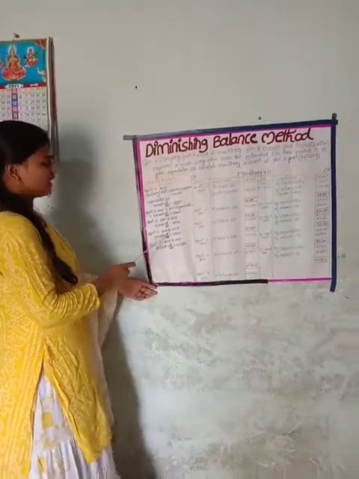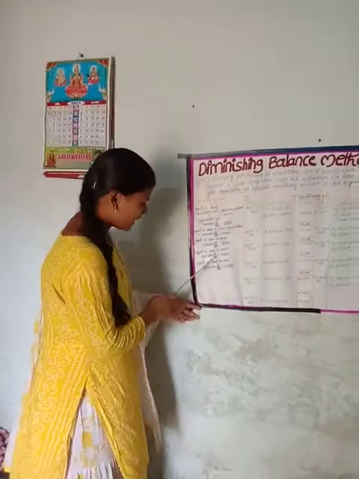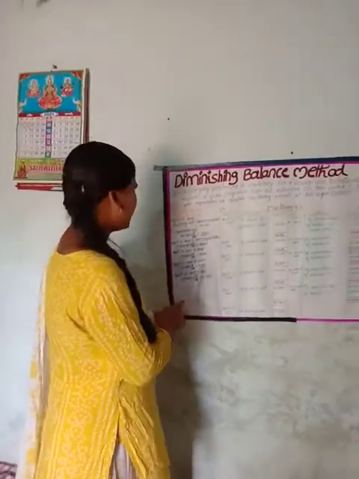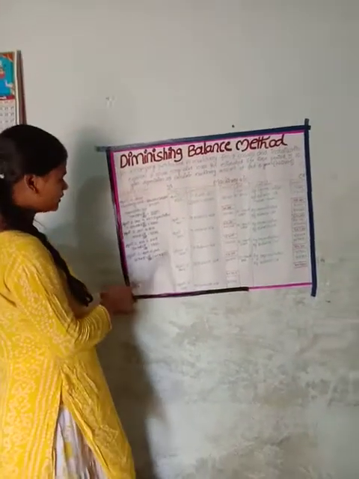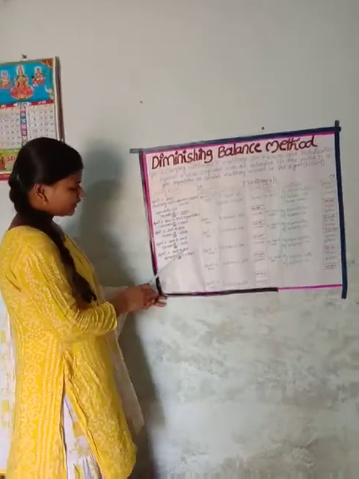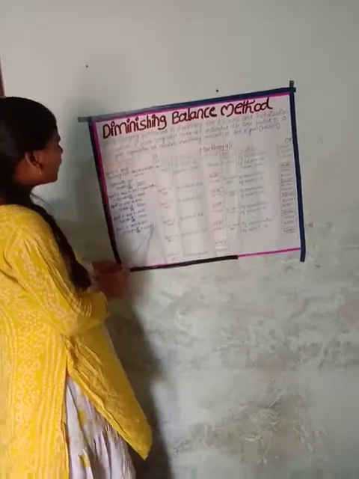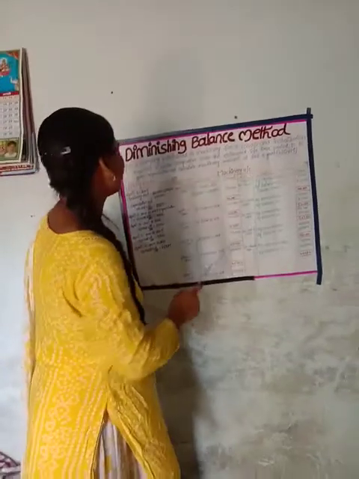April 1st 2008 to 2009: 5,10,300 into 10 by 100 equals 51,030 rupees. And April 1st 2009 to 10: 4,59,270 into 10 by 100, zero cancel, equal to 45,927.